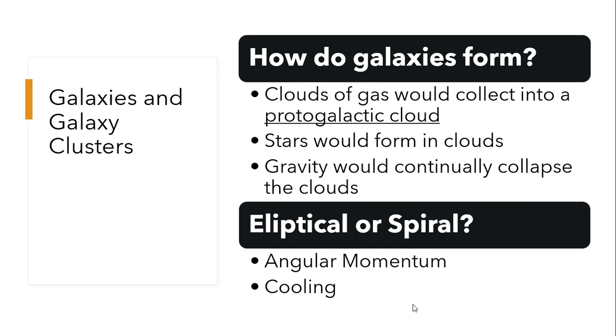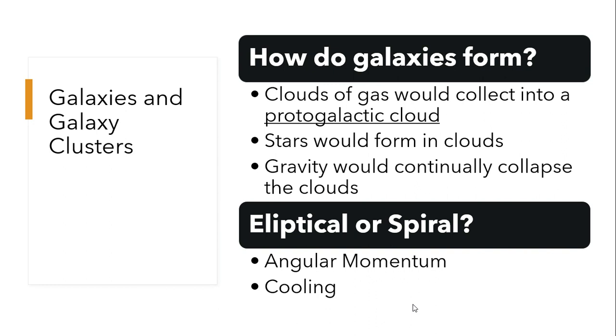Clouds of gas would collect into a protogalactic cloud, also known as a cloud in the process of forming a galaxy. Within these clouds, stars would start to form, and over thousands and thousands of years, gravity would continually collapse them until they formed a rotating disk.